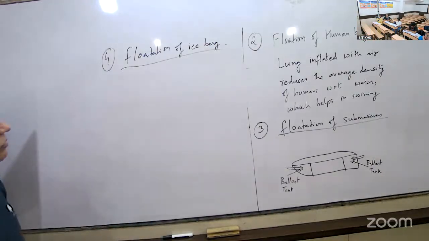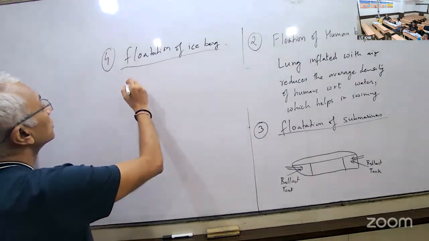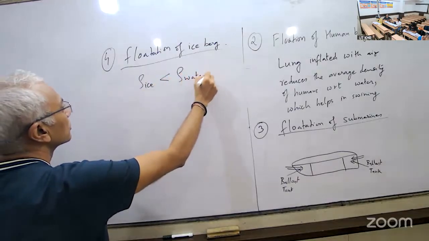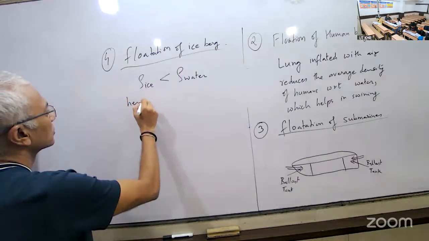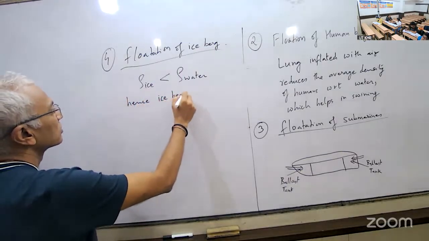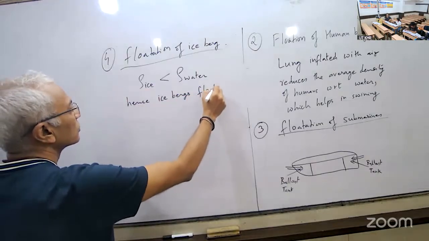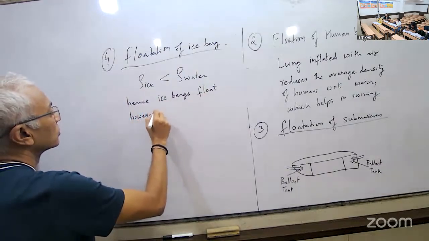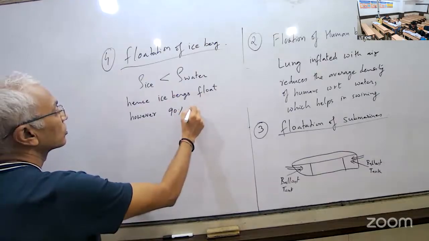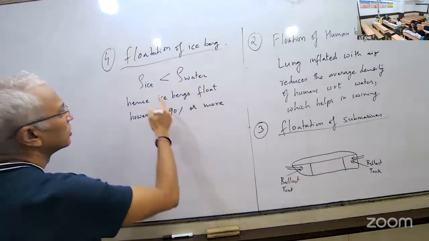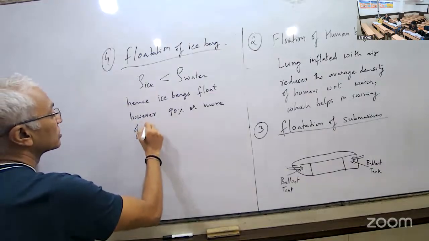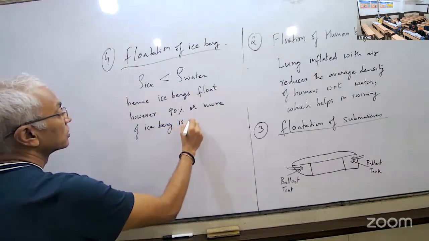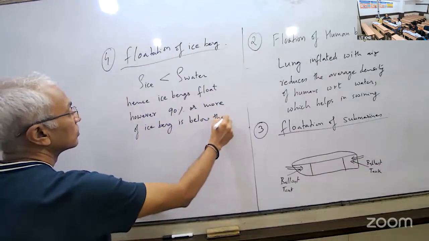240. Okay, flotation of iceberg. Density of ice is less than density of water. Hence, icebergs float. However, 90% or more of the iceberg is below the water surface.